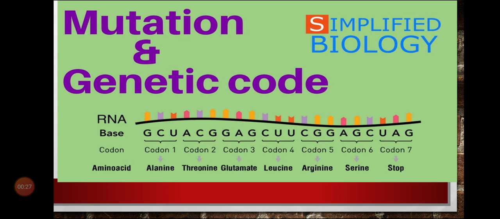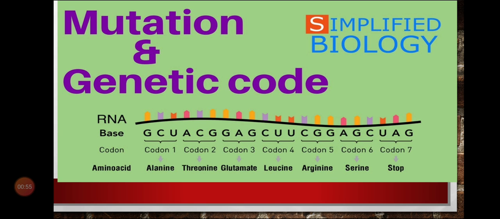That means how mutation and genetic code are interconnected to each other. How do mutation and genetic code depend on each other? Genetic code we have already studied. The combination of three nitrogen bases together forms the codon, and that is called a genetic code. Now let us study about mutation and how they are interconnected with each other.